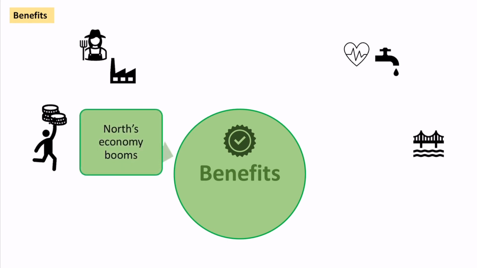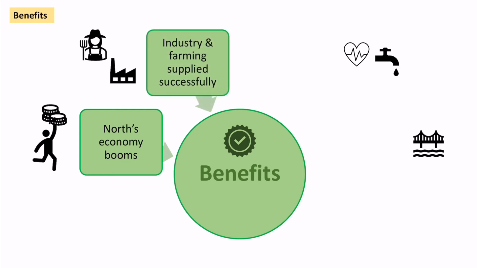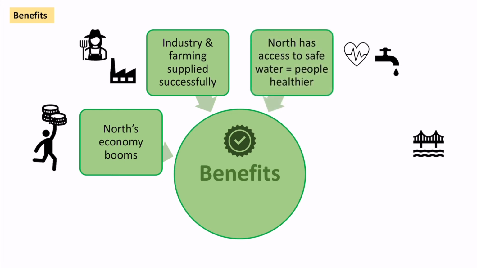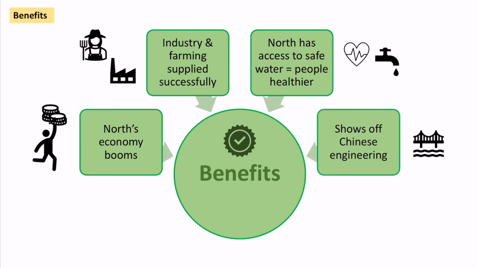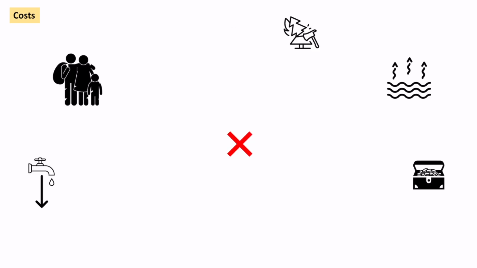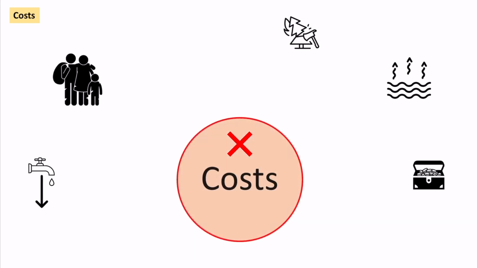So the economy in the north gets lots of water, and therefore it can be productive and it can boom, especially industry and farming, which gets successfully supplied with lots of water. The north becomes more water secure. We have safe drinking water, which basically means that people are healthier because they're not drinking water from polluted sources. And it is an example of showing, like the Three Gorges Dam, excellence in Chinese engineering, which puts them in a position of political, impressive recognition.